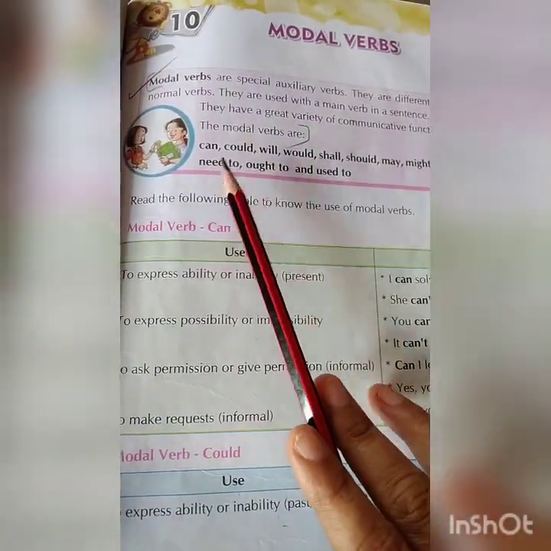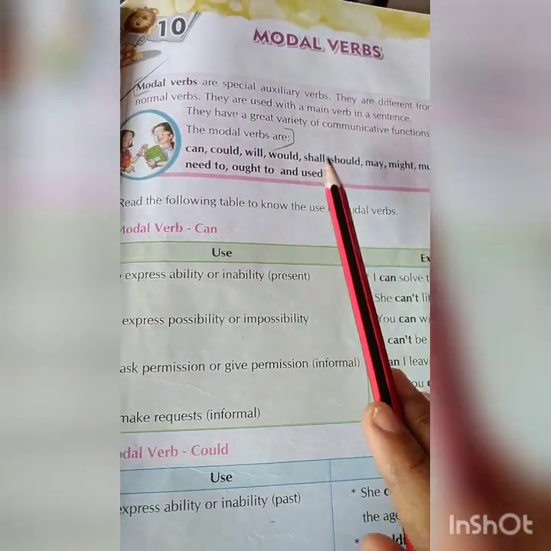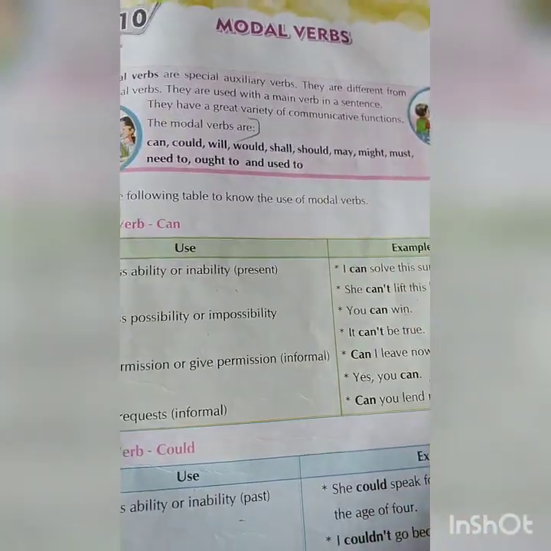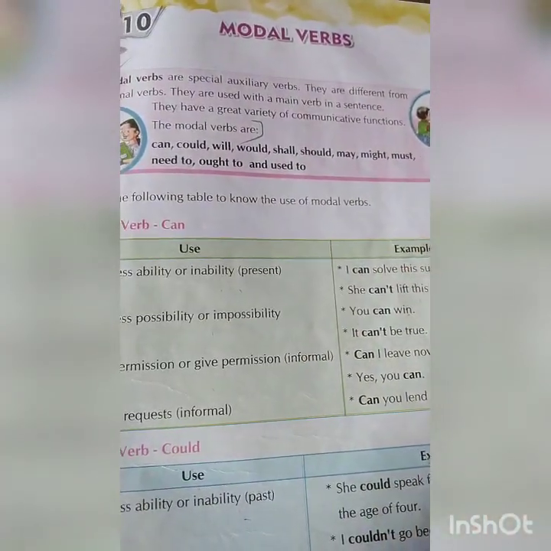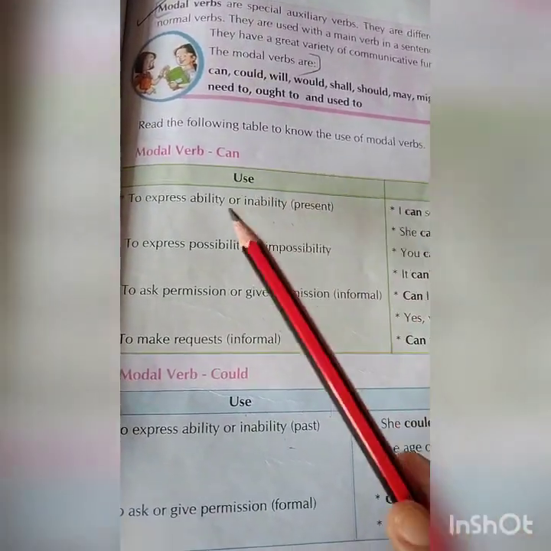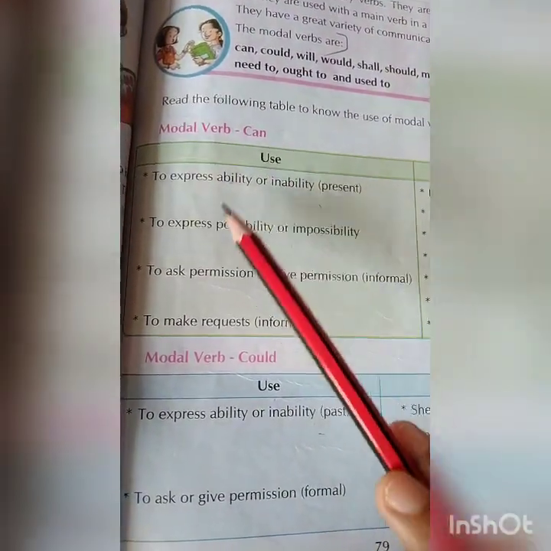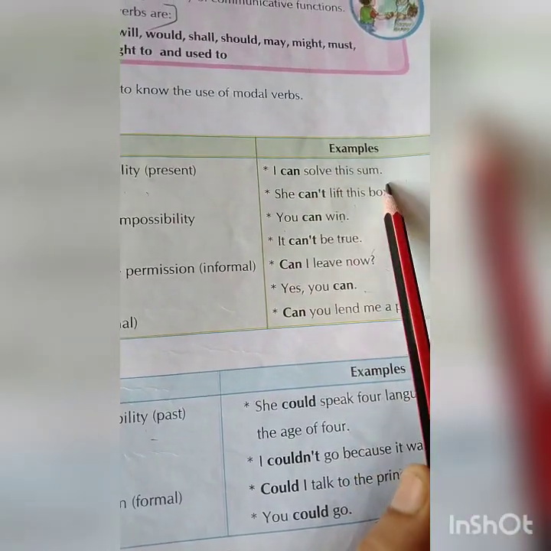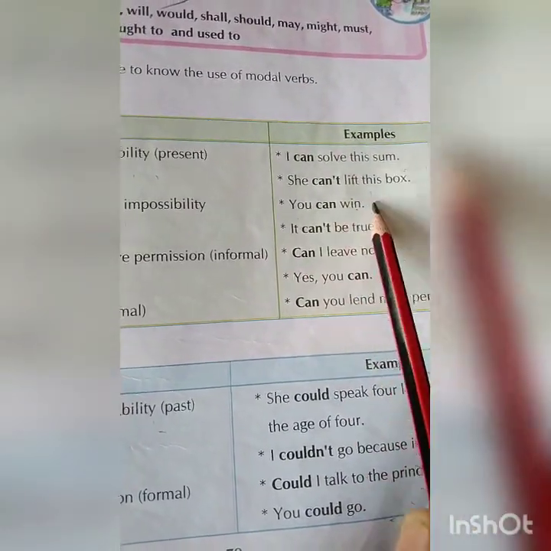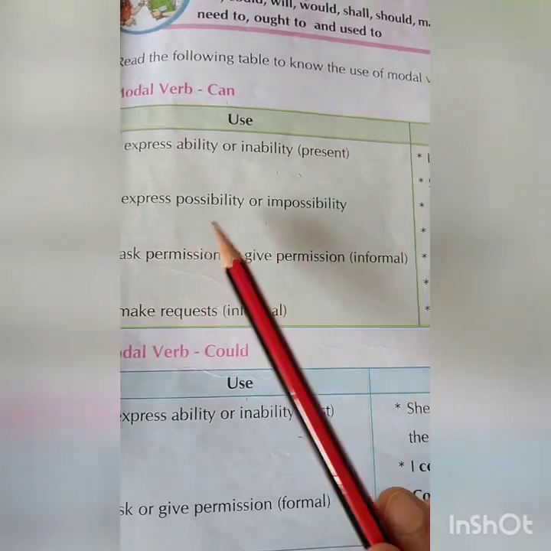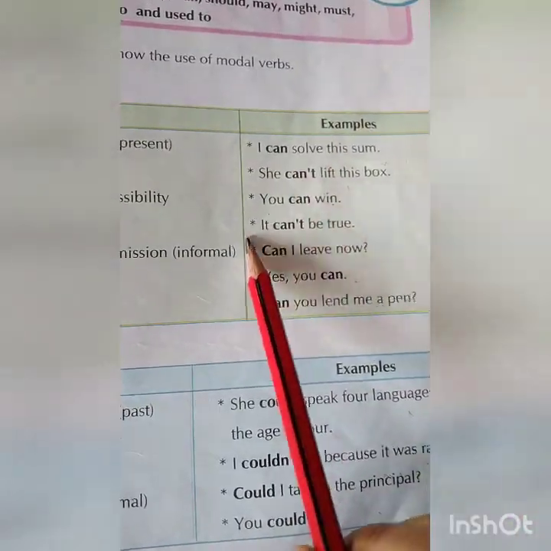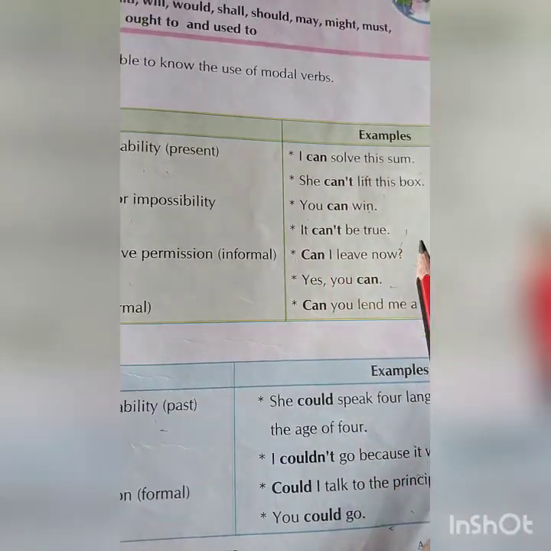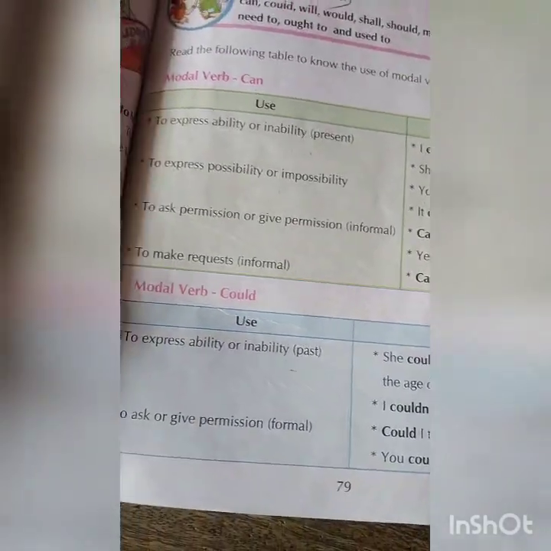The modal verbs are can, could, will, would, shall, should, may, might, must, need to, ought to, and used to. First we start with the can. To express the ability or inability in present form: I can solve this sum, or she can't lift this box. To express the possibility or impossibility: you can win, it can't be true.